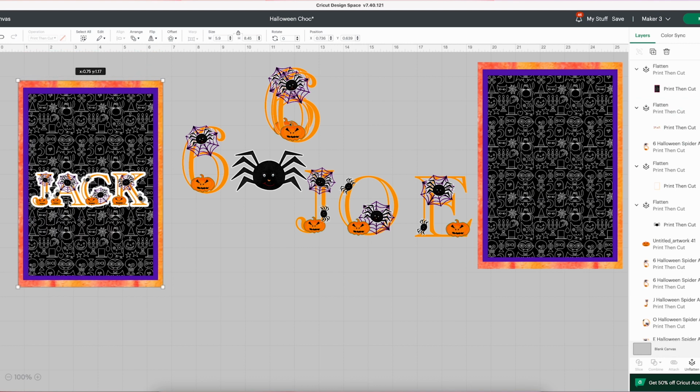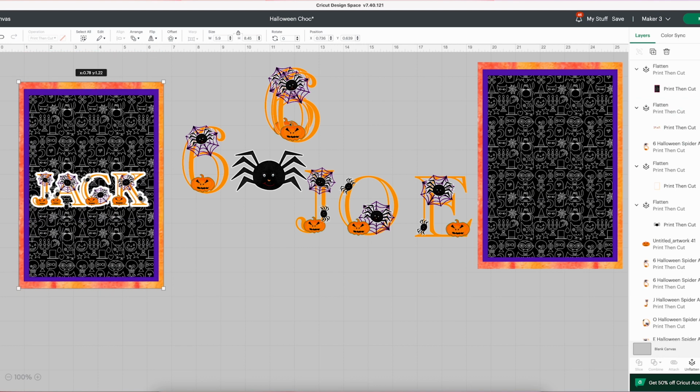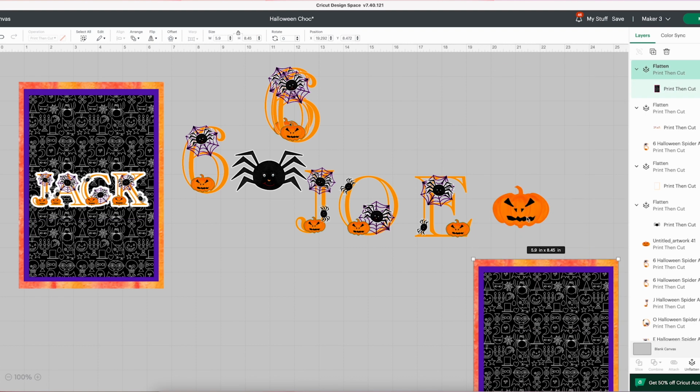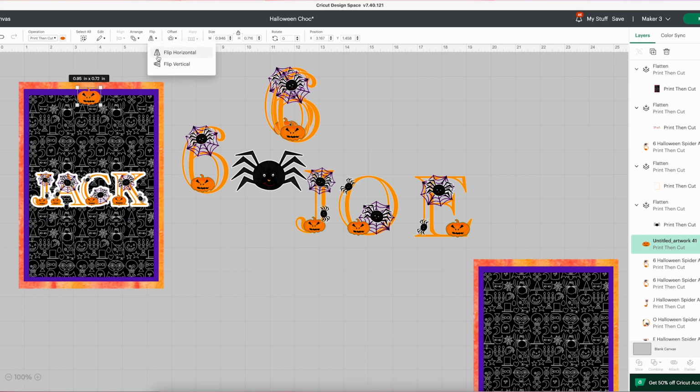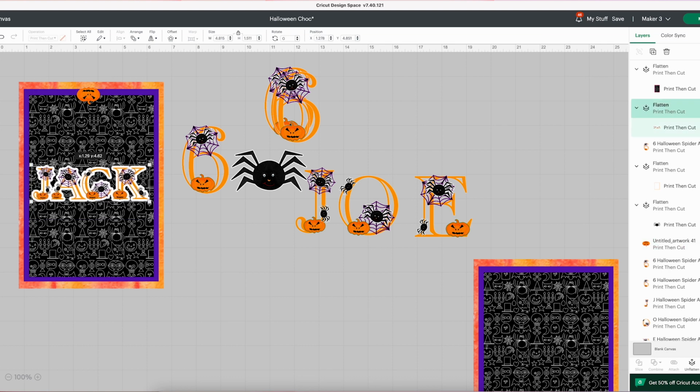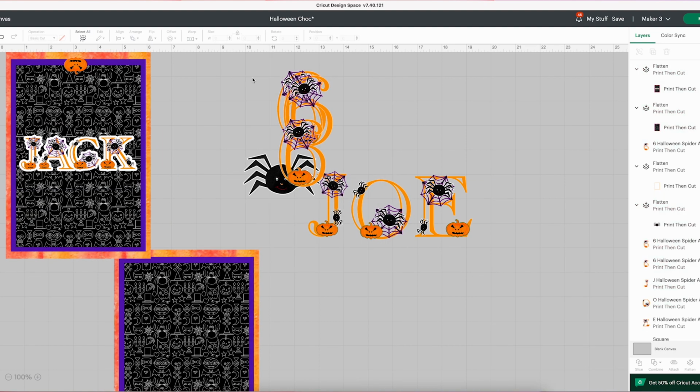And now I'm going to add a pumpkin. So the pumpkin is just really a little detail to finish it off. So we're going to pop it at the top. I'm going to flip it round so that when you turn the chocolate or candy bar over, it's upside down on the label, which will make sense when you see the finished look. And I flipped it the wrong way. There you go. So I flip upside down. And now I'm happy with that. I can then select all and flatten, and that is one image, and that will be ready to print and cut. So now we're going to go on and make the other two wrappers.